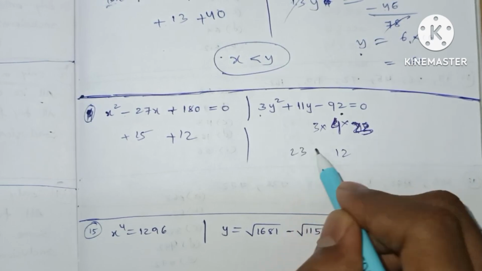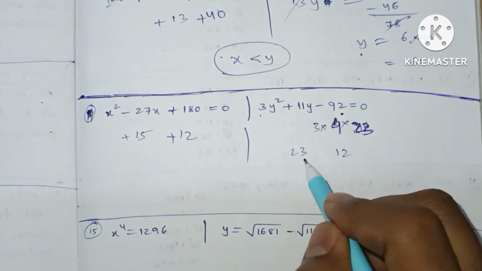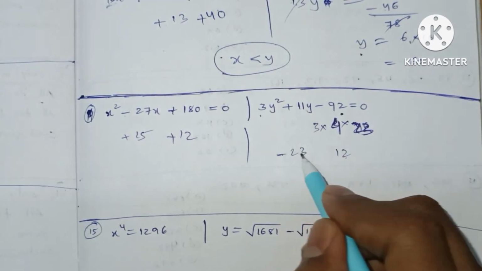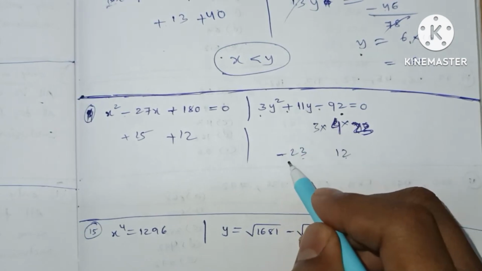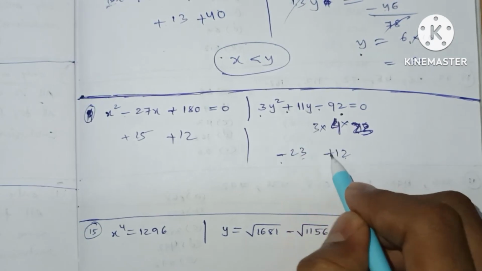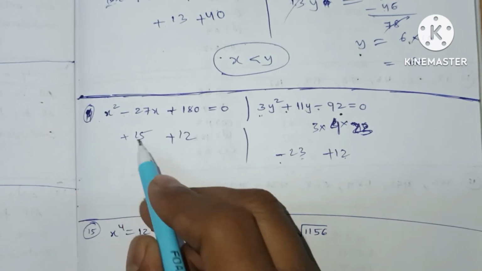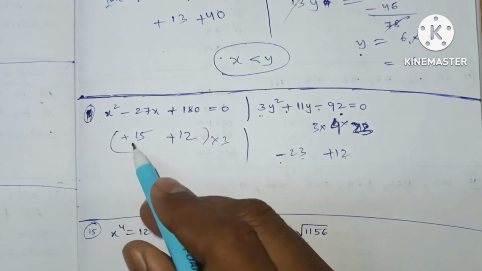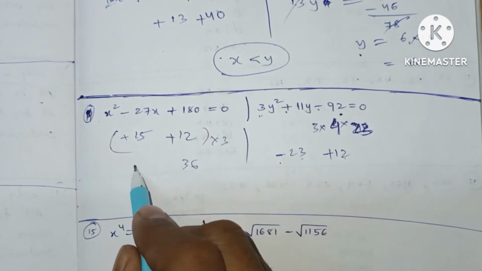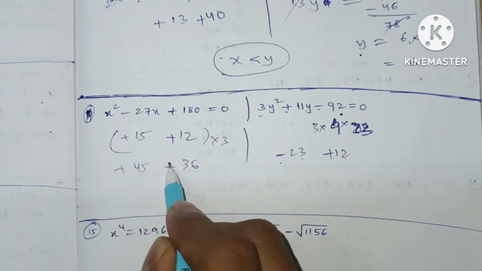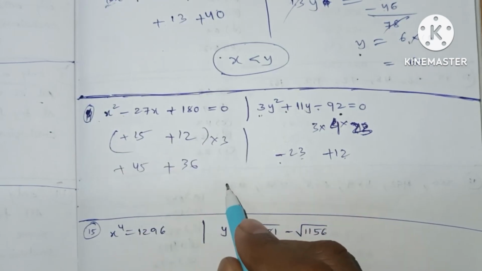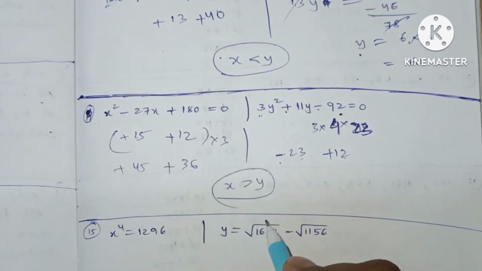This is 23 minus, we get 11, so this is a plus and minus means we have roots negative and positive. Here the base is 3, here the base is 1. We multiply this with 3. 36 and 45. By comparing these two, it is clear that x is greater than y.